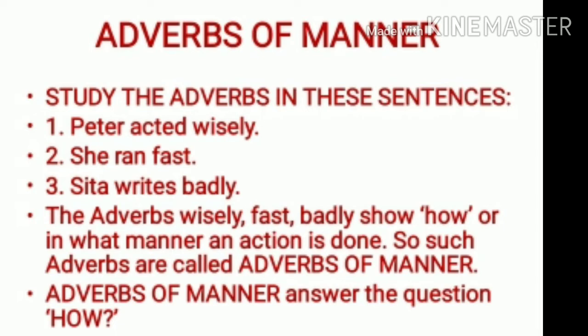So in your first sentence, acted was your verb. Acted how? So we get the answer wisely. So we need to ask the question how to find the adverb of manner. Second sentence, ran is your verb. Ran how? Fast. Third one, writes is your verb. So writes how? Badly. So adverbs of manner answer the question how. So when we ask the question how to the verb and if we get an answer, we say that it is an adverb of manner.